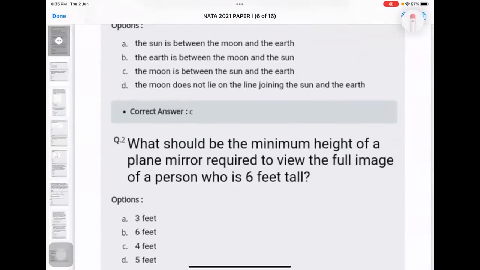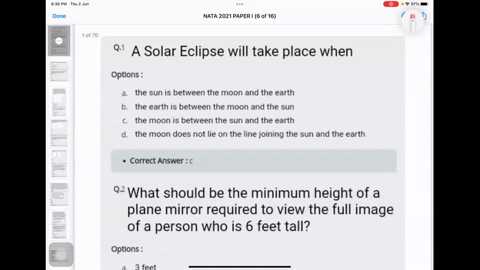Because the mirror has to be half of the height of the object. Yeah, and what kind of image do we get here? Real, virtual, or what? Virtual erect. Virtual image? Yes. Okay, and how is it? Is it inverted or is it straight? Straight, upside down? Erect. It's erect. It's straight. Erect. Okay, fine, right.